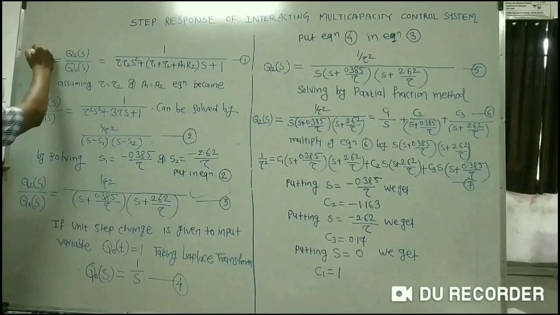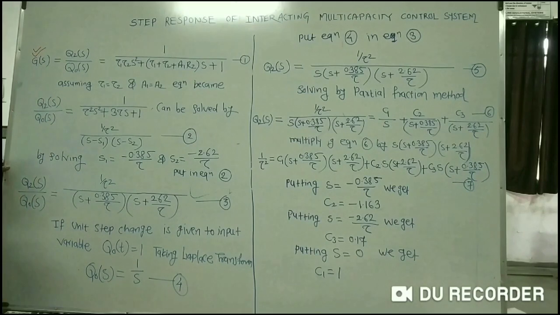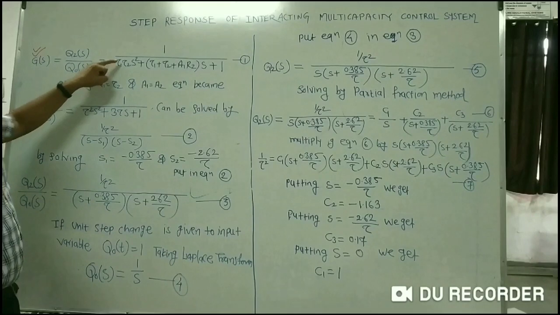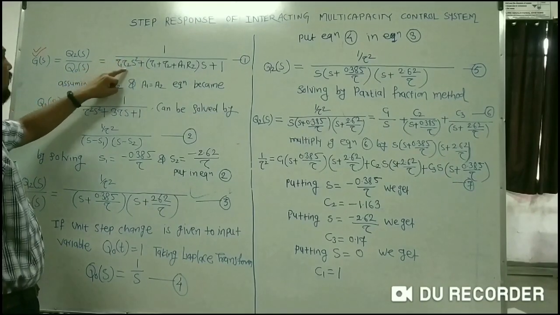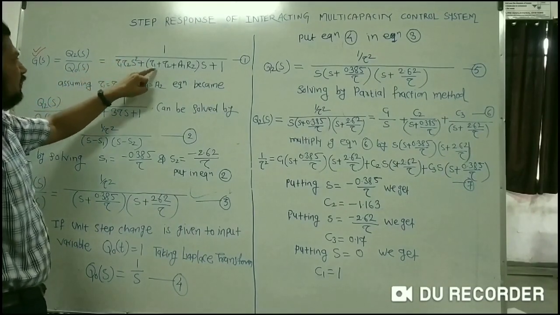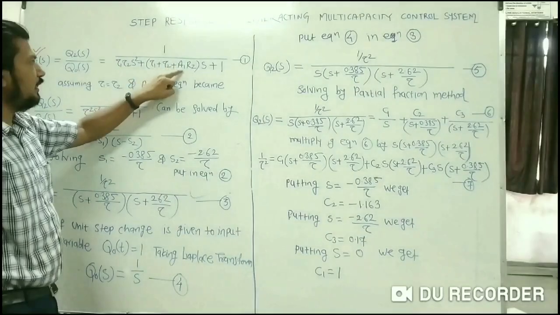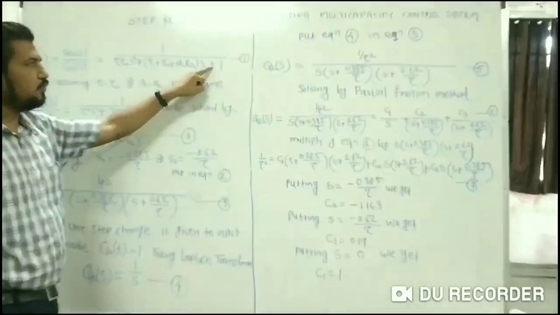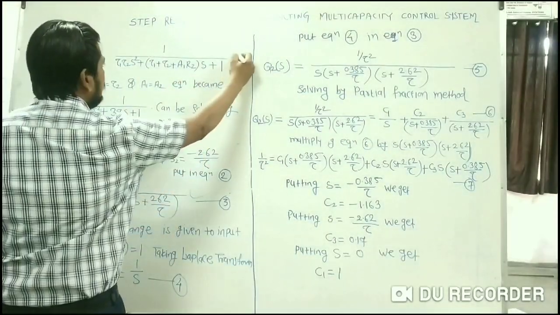All of you know that G of s, the overall transfer function, that is Q2 of s, the outlet of tank number 2, divided by Q0 of s, the inlet of tank number 1, is equal to 1 upon tau 1 tau 2 s square plus, in a bracket, tau 1 plus tau 2 plus a1 into r2, into s plus 1. Let us consider that this is equation number 1.